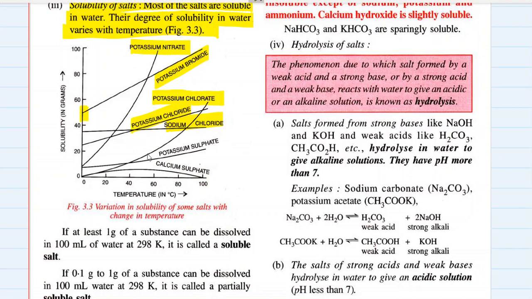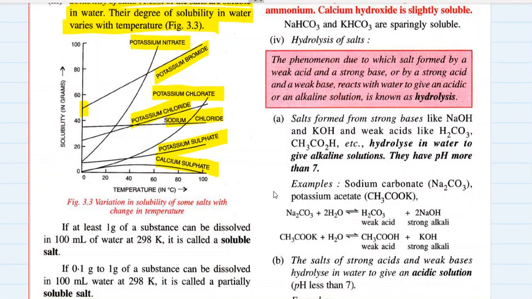Potassium chlorate is soluble, its solubility increases with temperature. Potassium sulfate, sparingly soluble, not much soluble. Calcium sulfate has a very peculiar solubility curve. Its solubility increases very little on increasing temperature, up to maybe 5 grams of calcium sulfate can be dissolved up to 50 degrees Celsius, and after approximately 50 degrees Celsius the solubility of calcium sulfate dramatically decreases and becomes zero. So on increasing the temperature of the solution after 50 degrees Celsius, the solubility of calcium sulfate decreases.